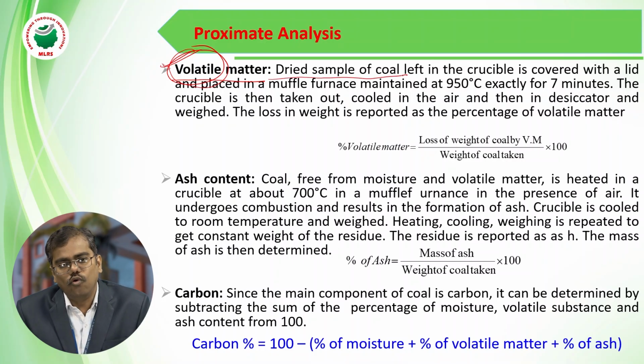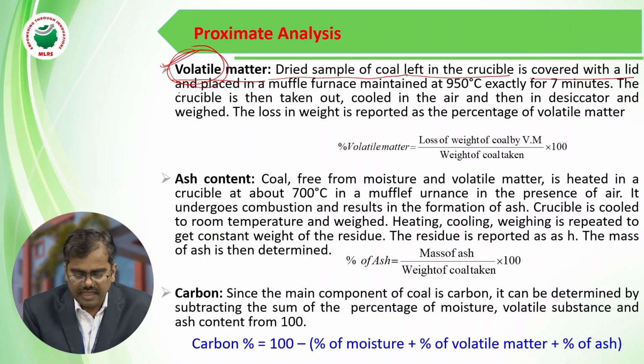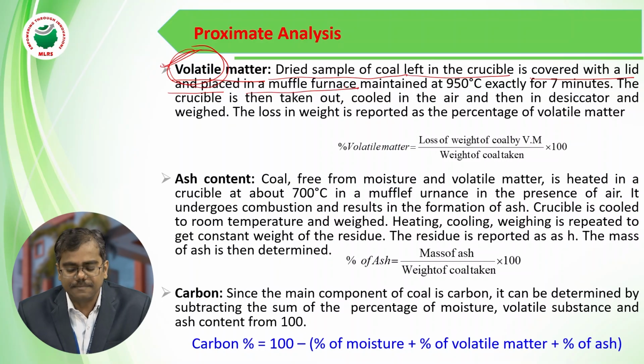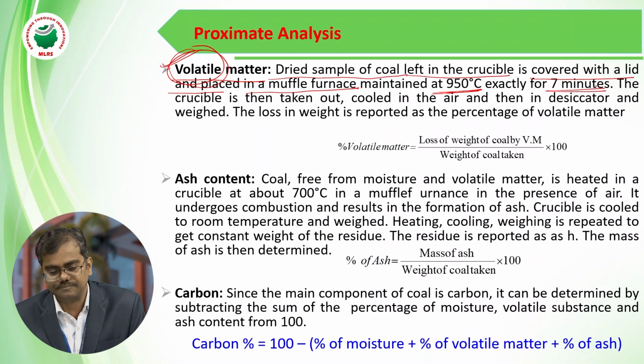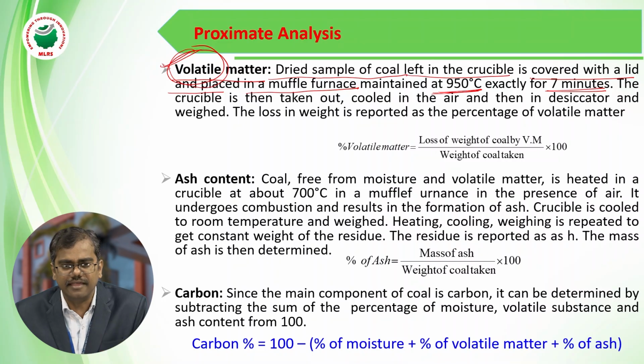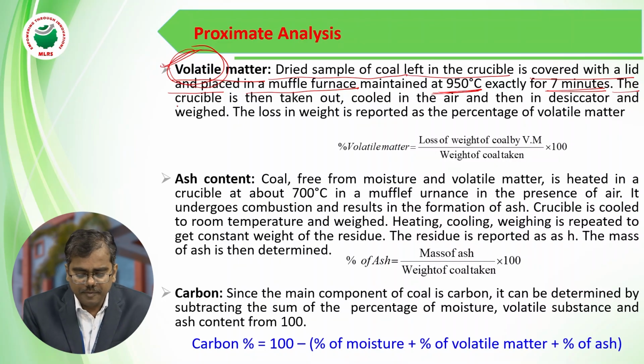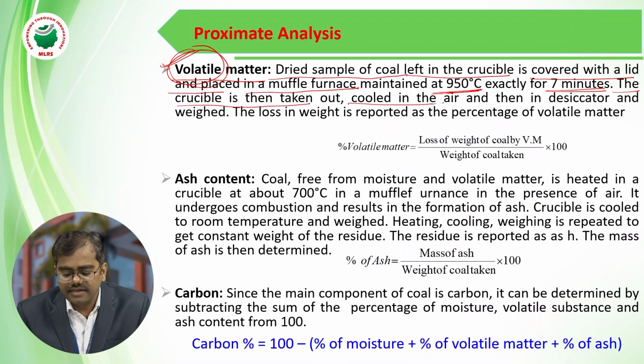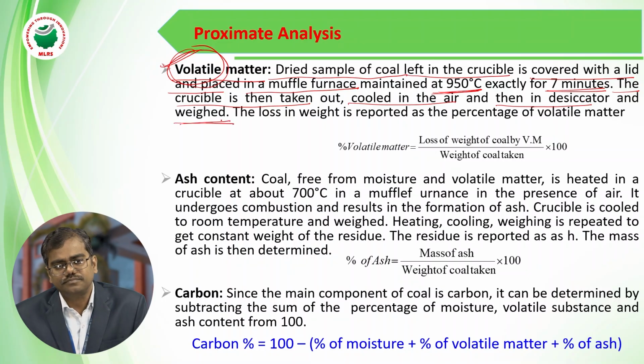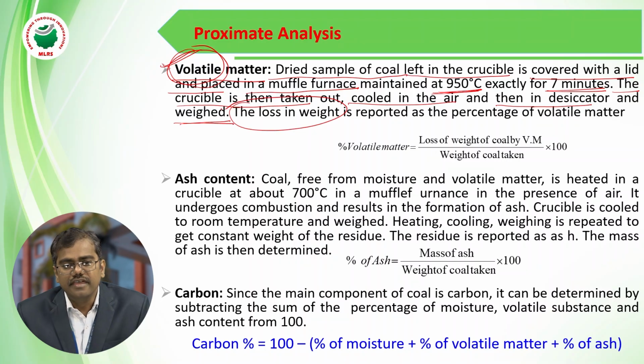a dried sample of coal which is left in the crucible in the previous step, covered with a cap, is placed in a muffle furnace and maintained at 950 degrees centigrade for exactly 7 minutes. The powdered coal sample you are taking should not contain any moisture. After that, the crucible is taken out, cooled in the air, then in a desiccator, and then weighed. The loss in weight is reported as the percentage of volatile matter.